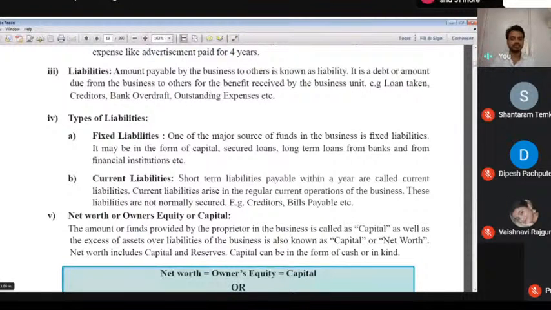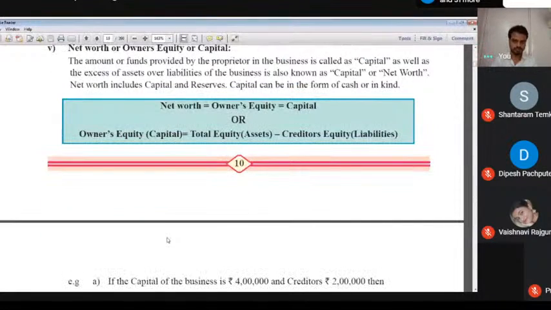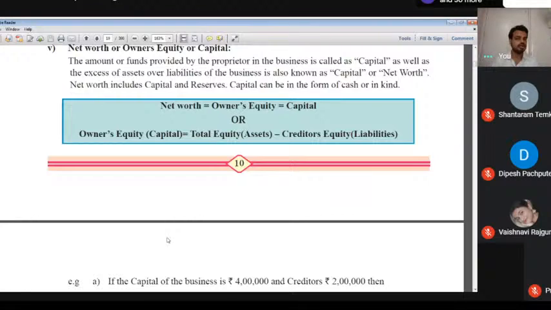Then our next point is net worth, owner's capital. If you know capital, reserve and surplus, and other things, definitely you know net worth or capital. The amount or funds provided by the proprietor in the business is called capital. Remember, amount of fund provided by the proprietor in the business is called capital. Amount invested by the owner into business, and any money deposited into business by the owner, that's what we call capital.